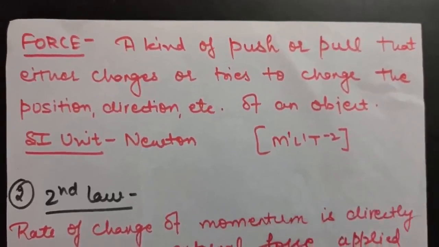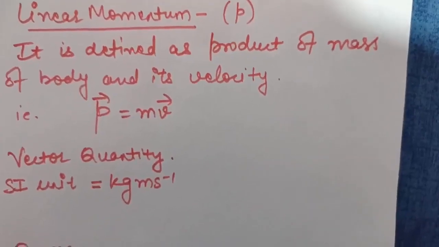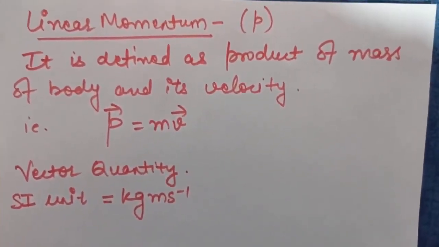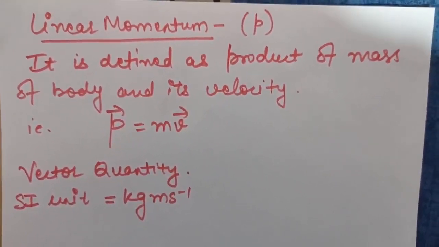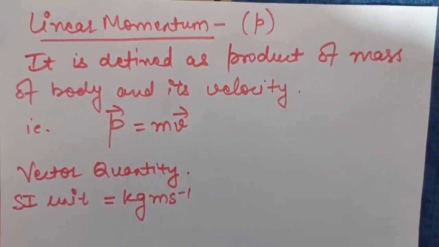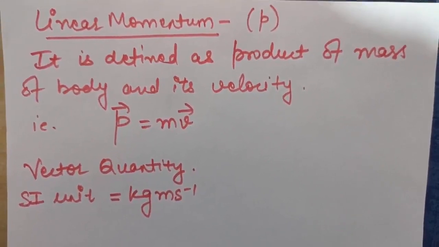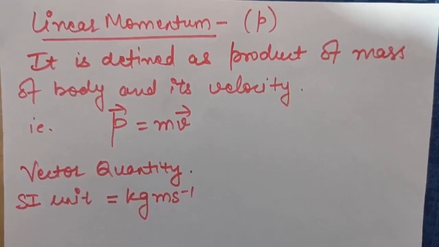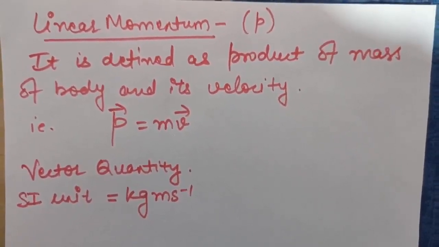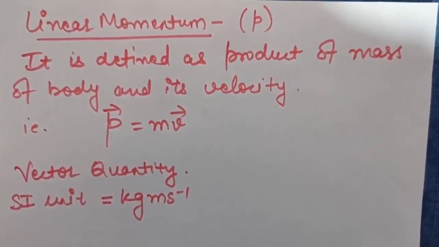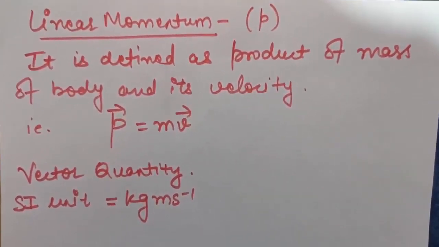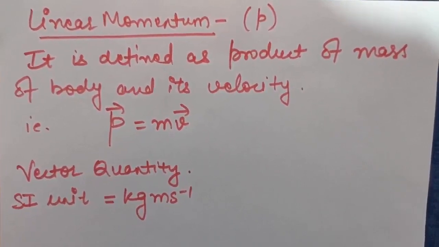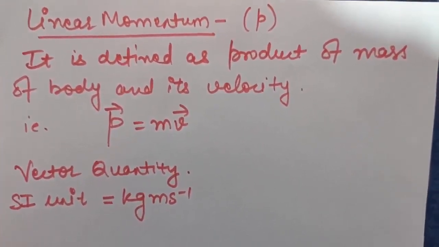The next topic is linear momentum. Linear momentum is defined as the product of the mass of a body and its velocity. Linear momentum is denoted by small p, so you can say p = mv. Because velocity is a vector quantity, linear momentum is also a vector quantity, and the SI unit of linear momentum is kilogram meter per second. That is, the unit of mass is kilogram and the unit of velocity is meter per second. So this is linear momentum.